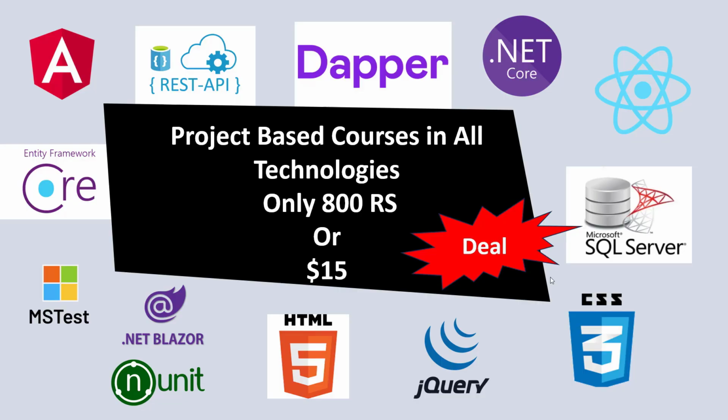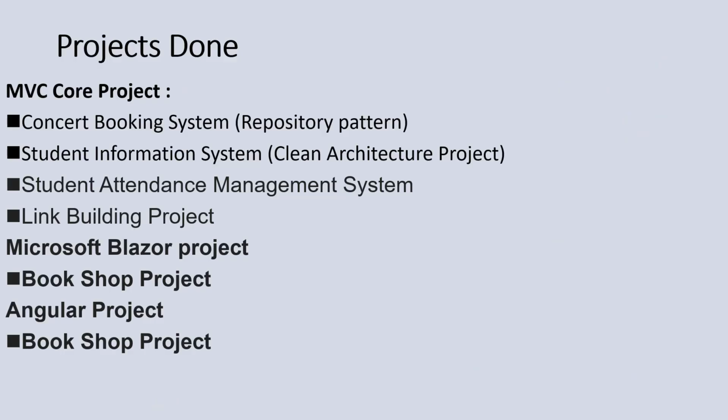First of all, I want to show you which projects I have done in this membership right now. That is MVC Core projects. You will get it freely, with complete source code and the complete video tutorials. The MVC Core projects include a concert booking system, with the fundamentals videos also.